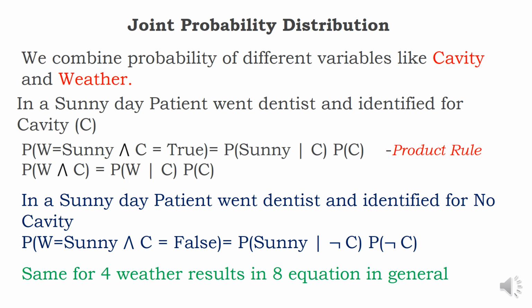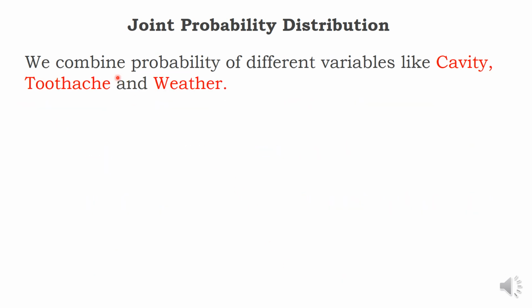Sir, can I link one more domain? Let us see. I am going to combine the probabilities of different variables. Cavity, just now I discussed. Weather, just now I discussed. Toothache also I am going to bring into the picture. Now tell me, cavity has 2 possibilities: cavity, no cavity. Toothache has 2 possibilities: toothache, no toothache.